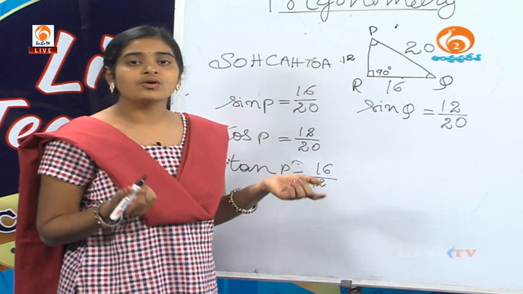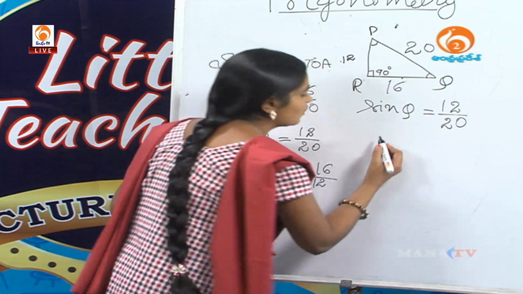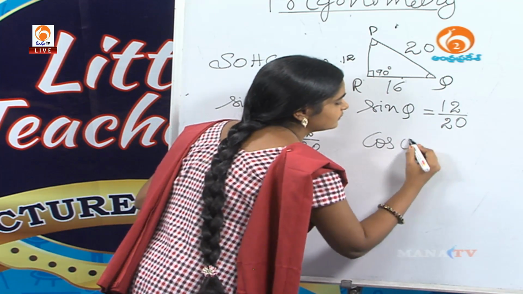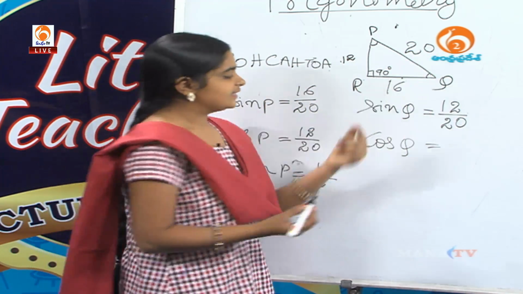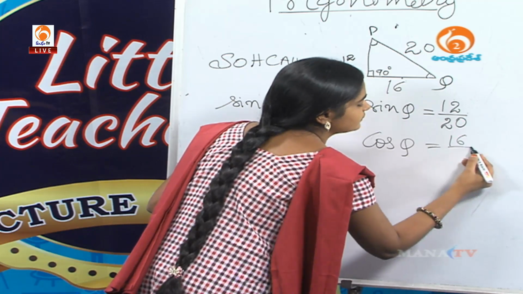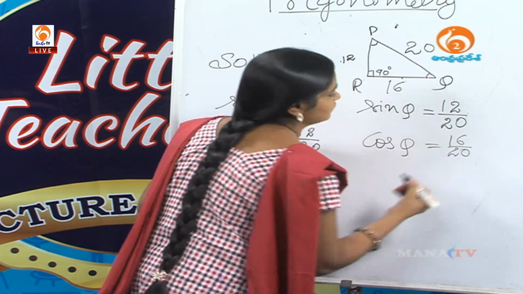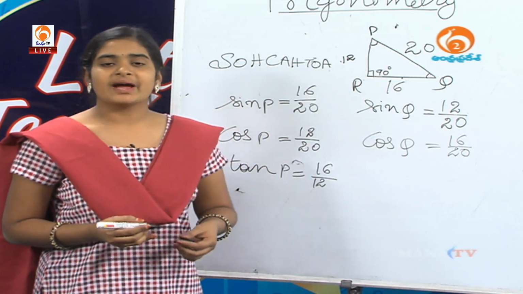Because we have to form cos of the angle, 16 by 20. Do you know what is the remaining term?